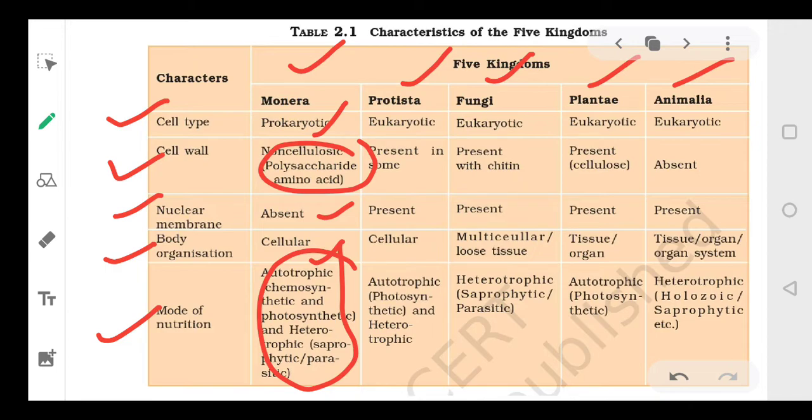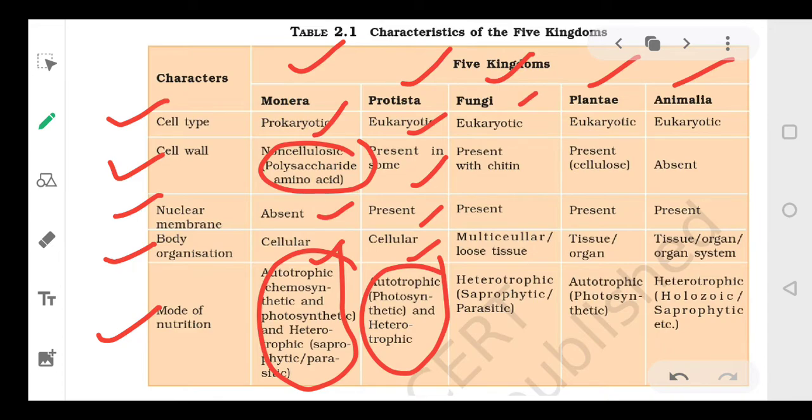Second is Protista. Protista is eukaryotic. Cell wall may be present, may be absent. Nuclear membrane is 100% present. Again, only cells are present, and it is also autotrophic and heterotrophic. It shows both characteristics, like some of them prepare their own food, and some of them depend on others for their food.